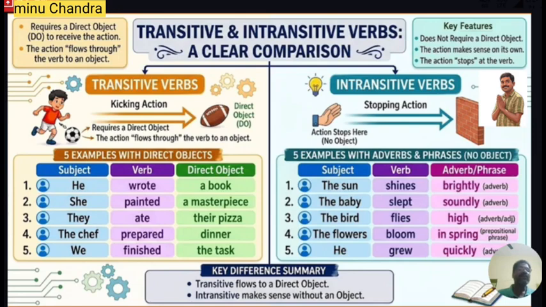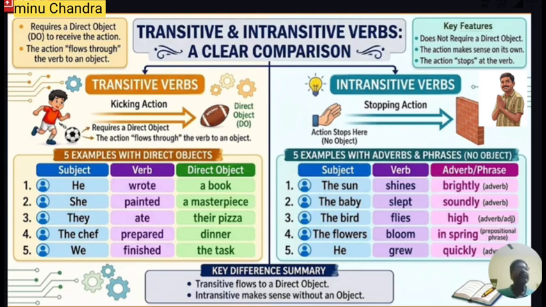I've already told you, if any adverb or adjective or adverb clause or adverb phrase or adjective phrase comes soon after the verb, then the adverb or the adjective will be treated as a complement, not the object. And that verb will be an intransitive verb.